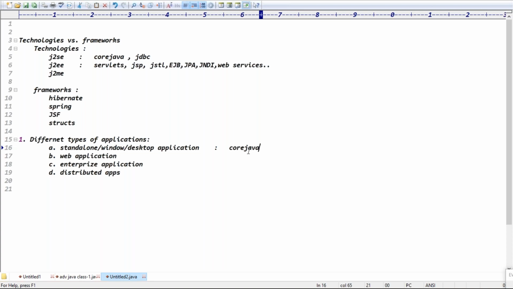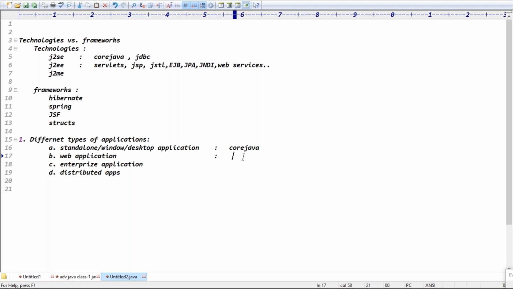Yeah, basically using core Java, we can design which applications, guys? Standard applications. Is that clear now? Exactly. If you go for web applications, what are the technologies you can go for? The technologies you use for web applications are servlets and JSP.